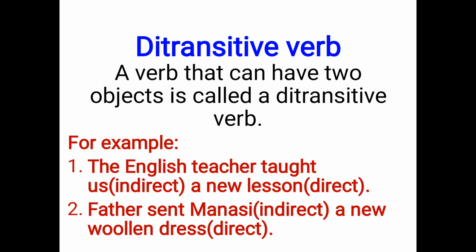Father sent Mansi a new woolen dress. Now here also see what is direct object, a new woolen dress, and what is indirect object, Mansi. So here these two sentences have a ditransitive verb.